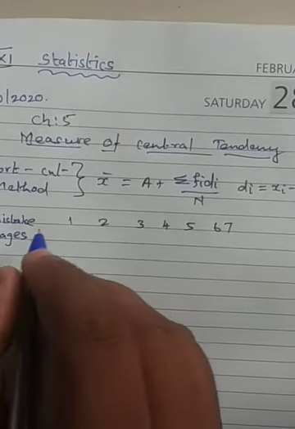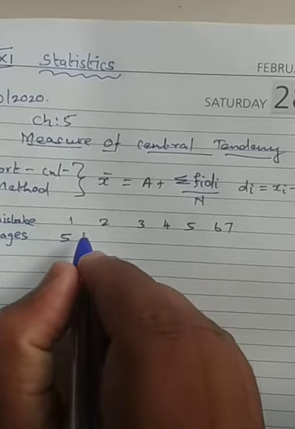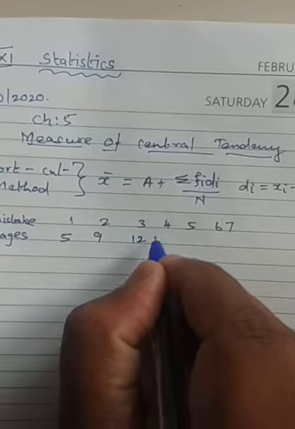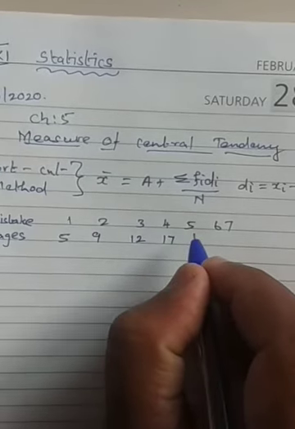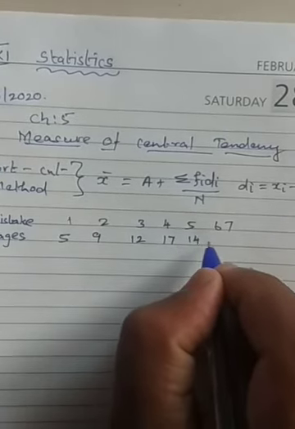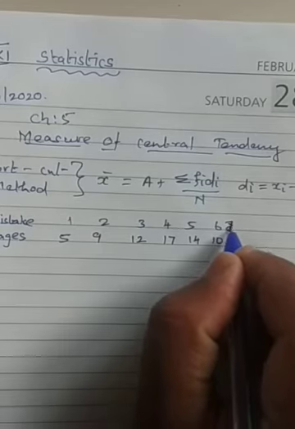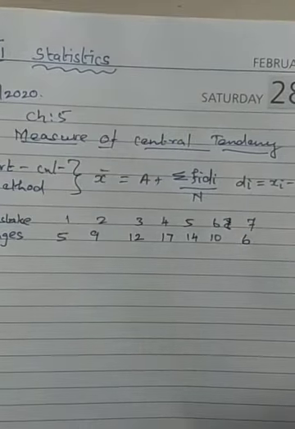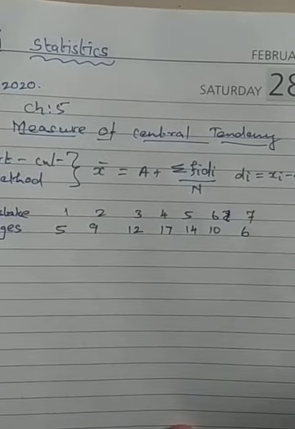For 1 mistake there are 5 pages, 2 mistakes 9, 3 mistakes 12, 4 mistakes 17, 5 mistakes 14, 6 mistakes 10, and 7 mistakes 6. This is what we did in the direct method.